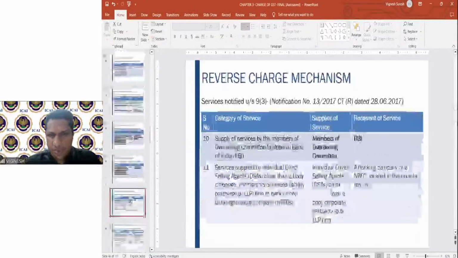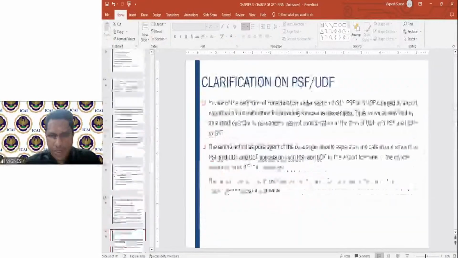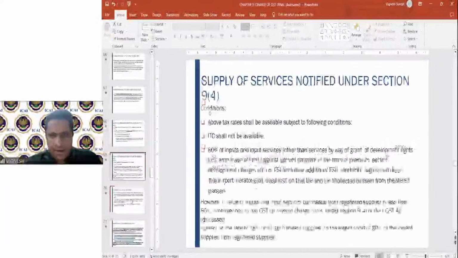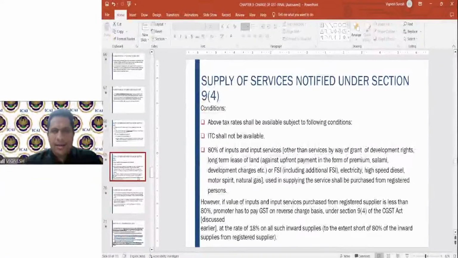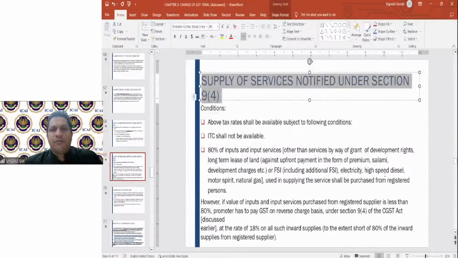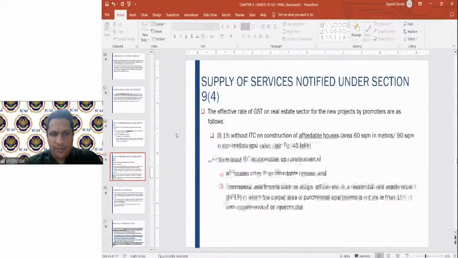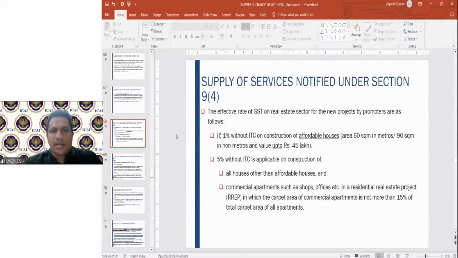Let me see if I can cover the notification here itself on this one. This is the notified services. So this is what 9 subsection 4 is now. That means the same rule will be there, but only on notified services. What are the notified services? It means that ITC shall not be available. This is basically for the real estate sector.